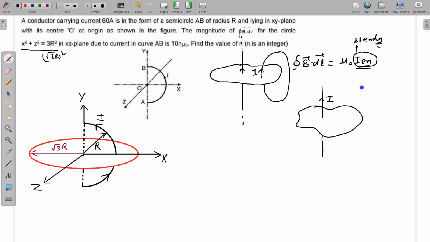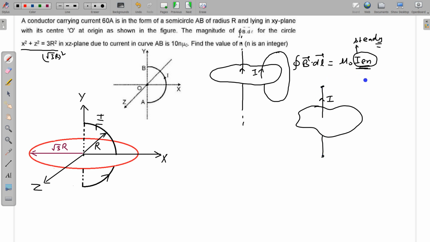then in that case we cannot apply this equation, B dot dl is equal to mu naught I enclosed. In this case we cannot apply this. This I should be infinite, or this I should form a closed loop like this, then only we can apply B dot dl is equal to mu naught I enclosed. It is obvious that current cannot flow like this. Current cannot flow in an open wire. This wire cannot be open.